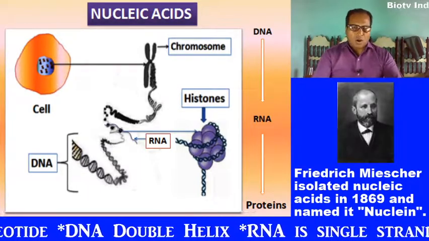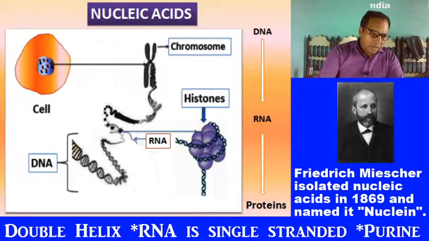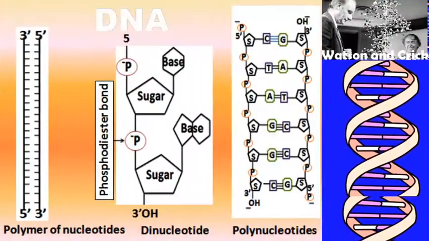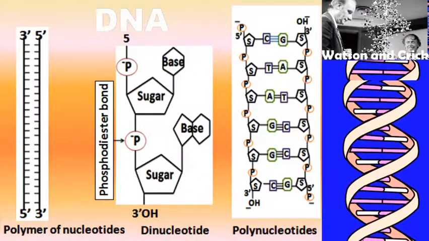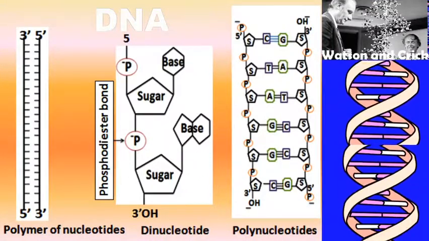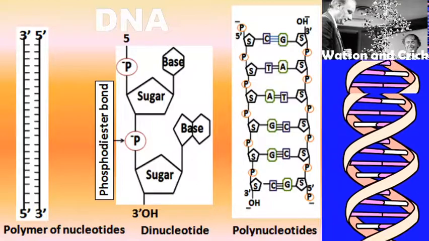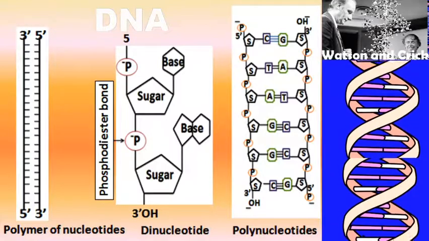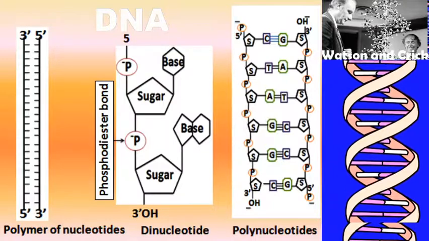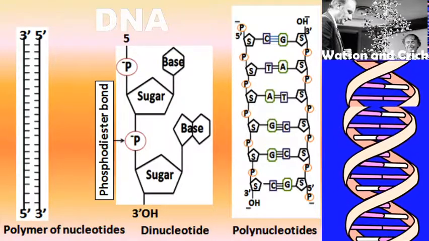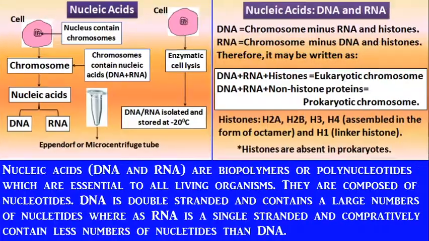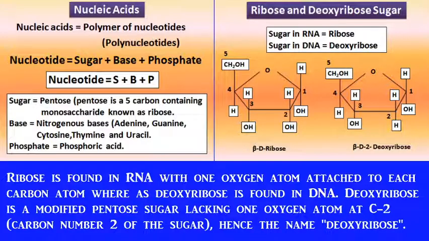Anyway, coming to the topic, that is nucleic acid. As we have defined, nucleic acids are polymers of nucleotides or polynucleotides. It means the monomeric unit of a nucleic acid is the nucleotide. So, what is a nucleotide?